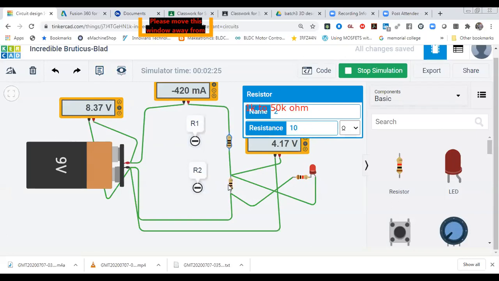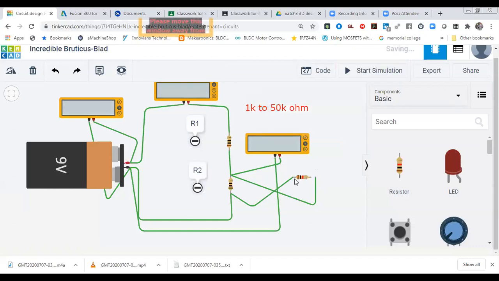So you have to increase that voltage, and you have to take care about your LED, how much rating of your appliance you are going to use. And this output voltage we are getting, we have to use it as a signal, not for any current rating appliance. Meaning no need to use it for running any load. We only use it for sensing any signal. So that's why we are calling it a voltage divider rule, and we are going to use a voltage resistive type sensor over here.